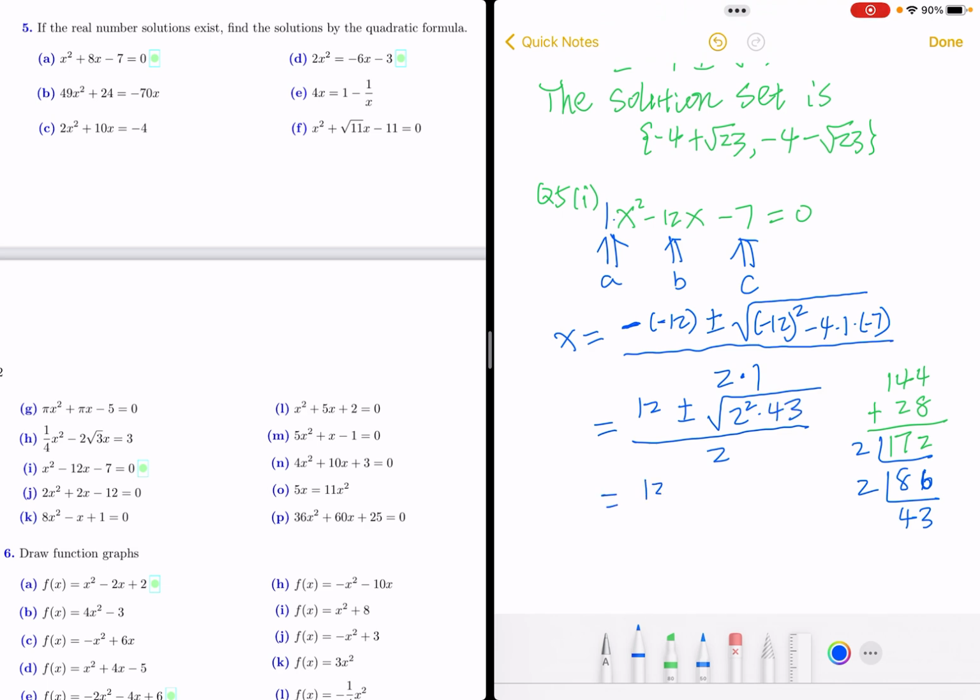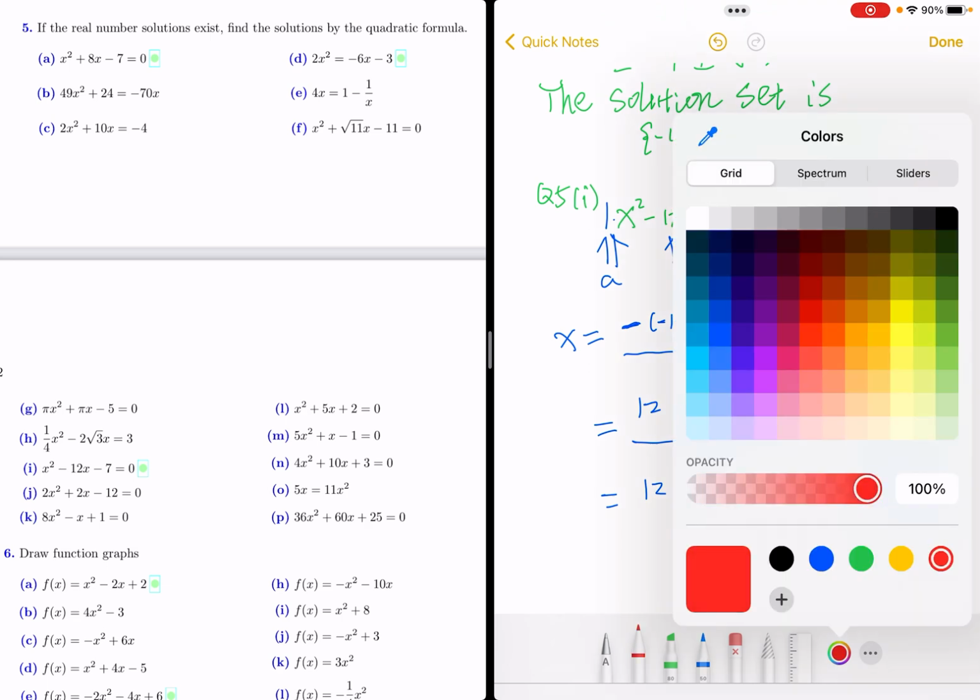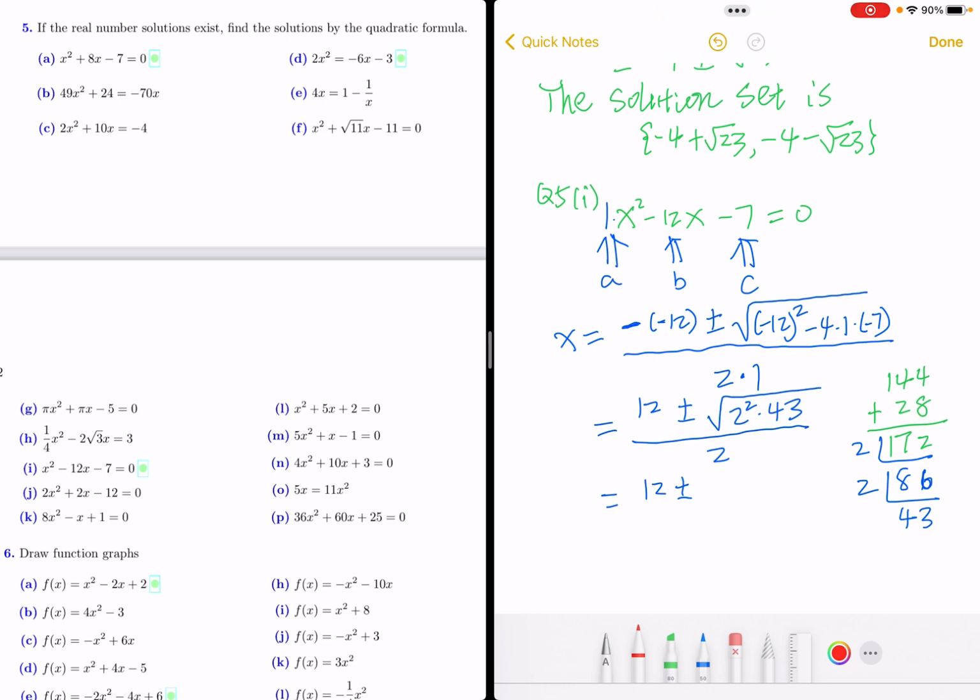And then 12, positive. Here is 2 squared, so you got 2 out, and then times radical 43 divided by 2.